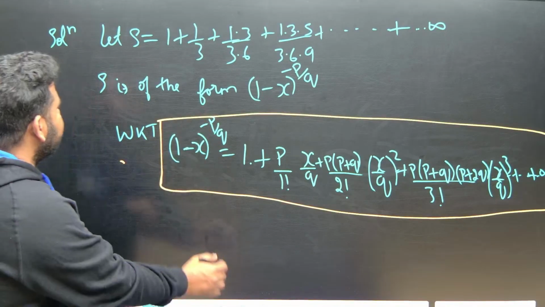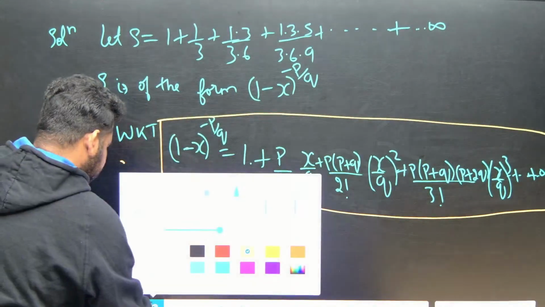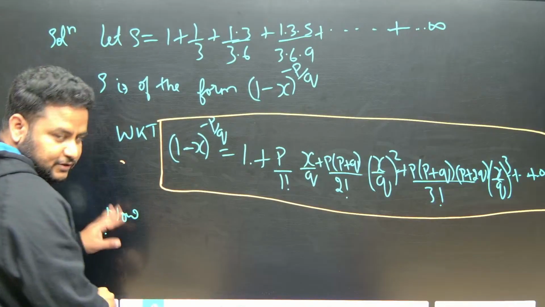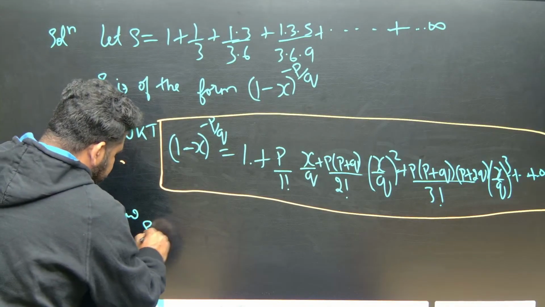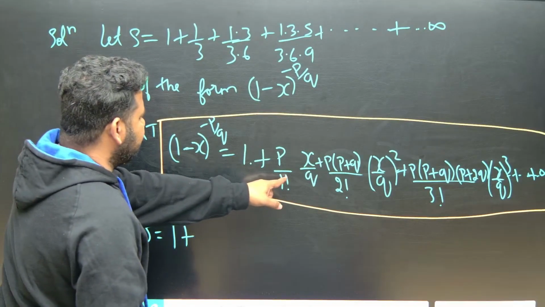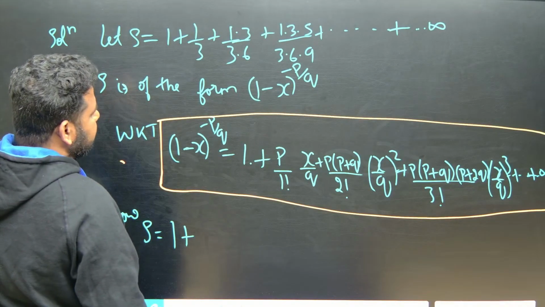Okay, so see here what we can write. Now, so this will become what? Now see here, you should write now. Now means when you are solving the question. Now S is equal to 1 will remain 1 itself. Okay, p by 1 factorial. So x by q, correct na? x by q.